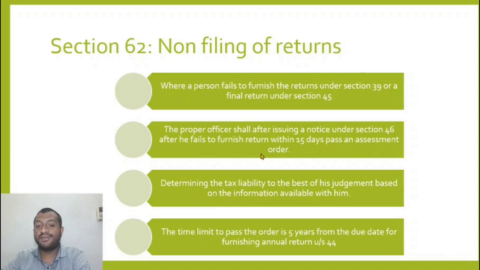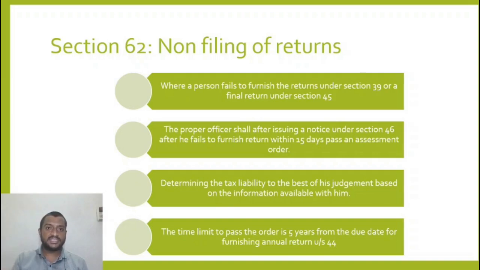and after failing to furnish the return within 15 days, pass an assessment order determining tax liability to the best of his judgment based on the information available with him. The time limit to pass the order is 5 years from the due date of furnishing annual return. So what does this mean?